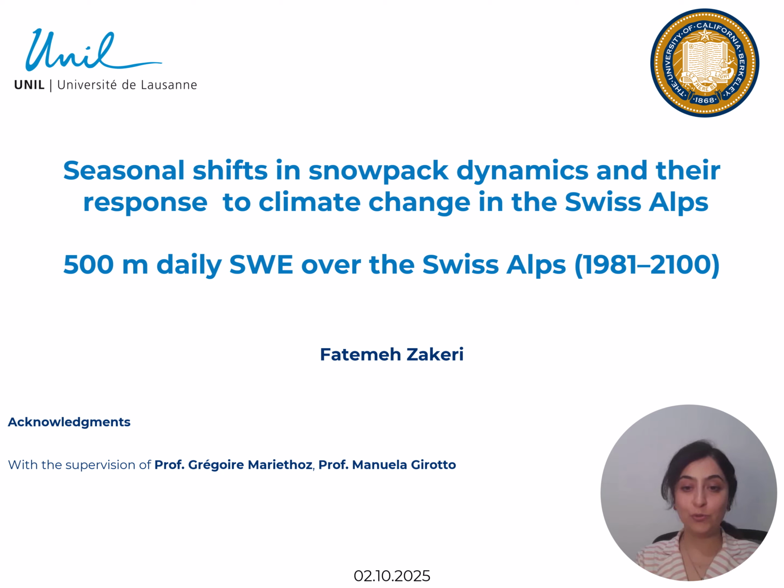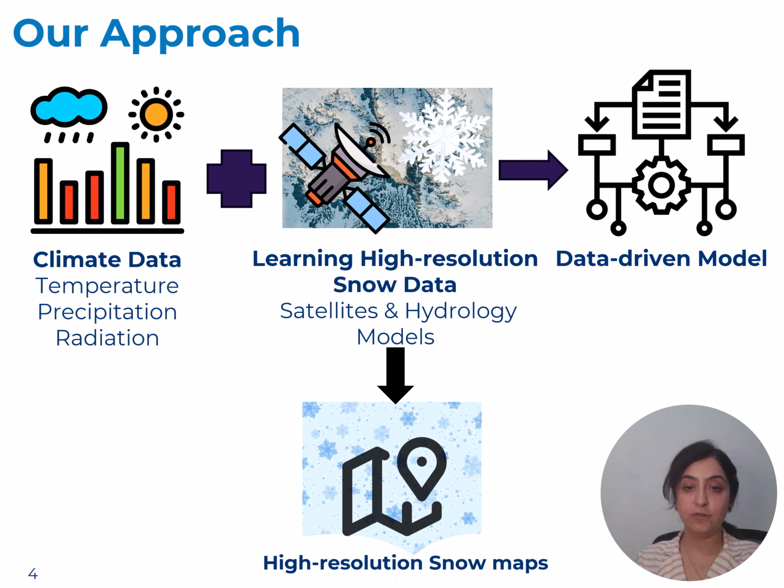Our study is about using low-resolution climate data to estimate high-resolution, 500-meter, daily snow water equivalent over the Swiss Alps from 1981 till 2100. Our approach uses climate data like temperature, precipitation, and radiation that are low resolution, and for a specific period that we call the learning period, we also have high-resolution information that comes from a hydrological model or satellite data or both of them. And then, based on a developed data-driven model, we estimate or predict high-resolution snow dynamic data.